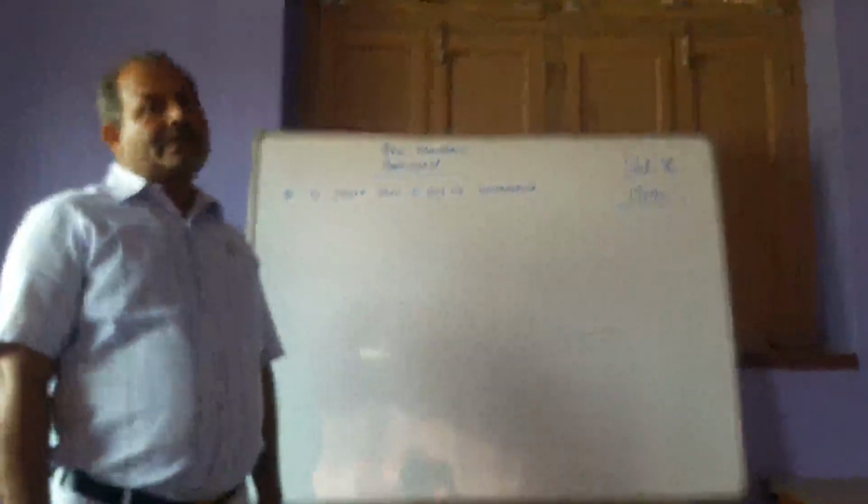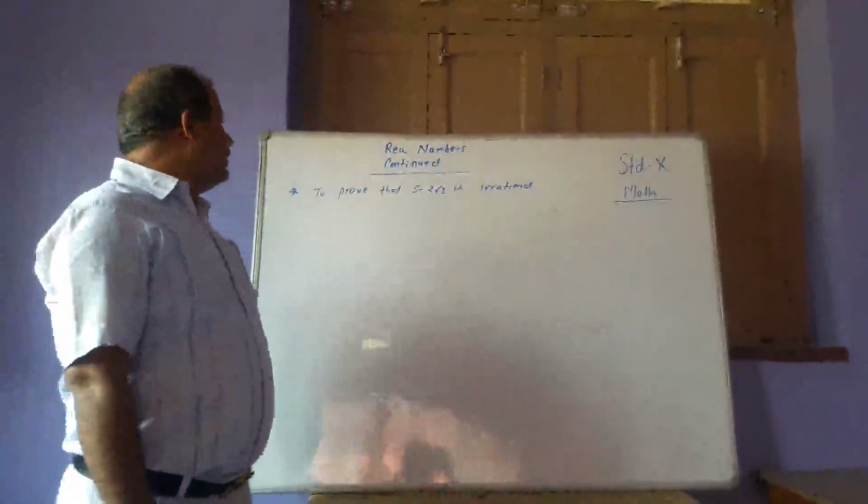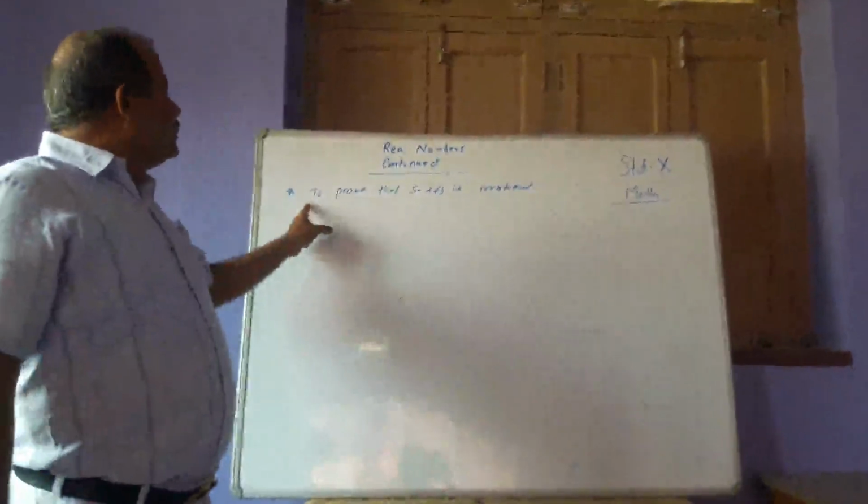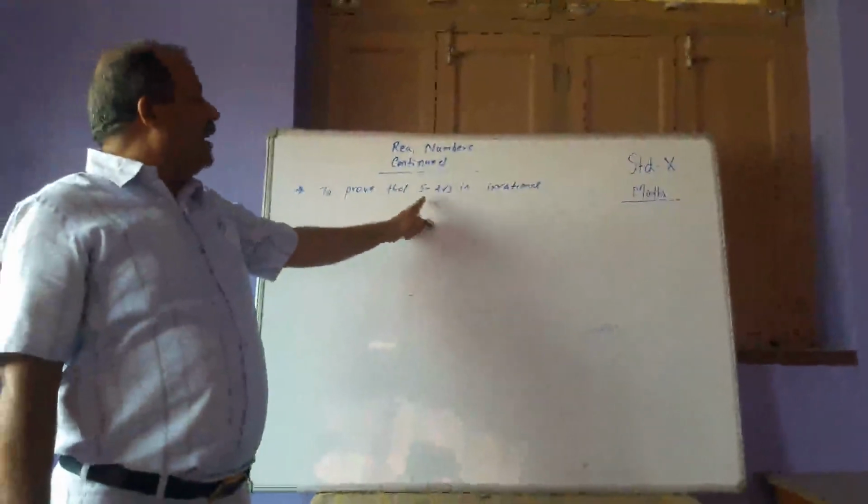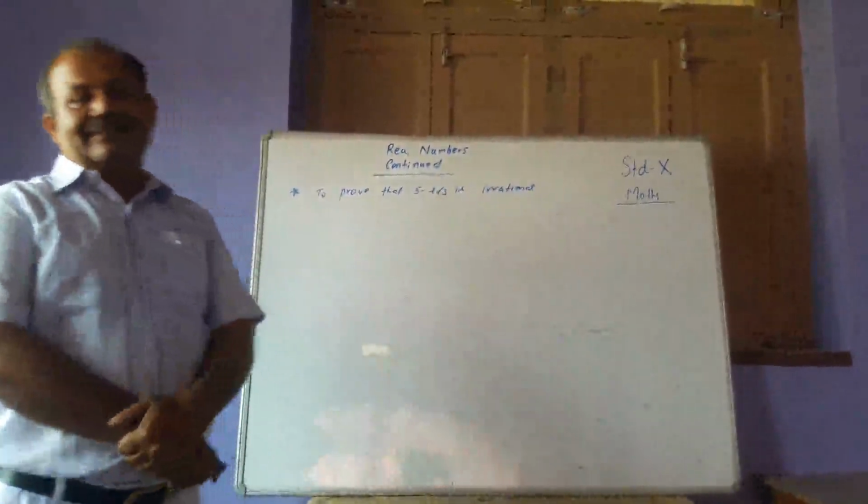Okay? Now we have to consider another example to prove that 5 minus 2 root 3 is irrational.